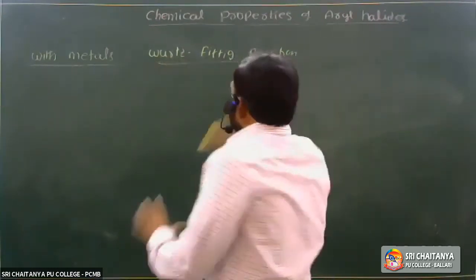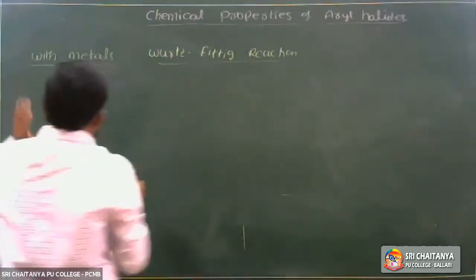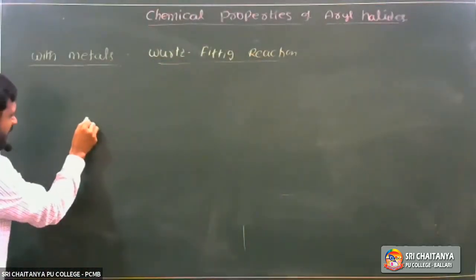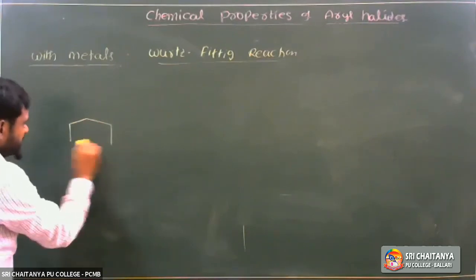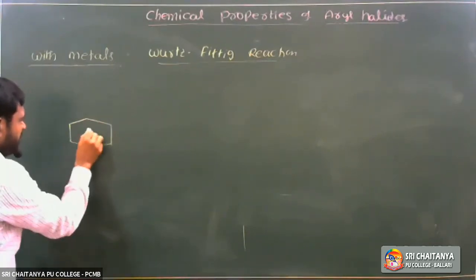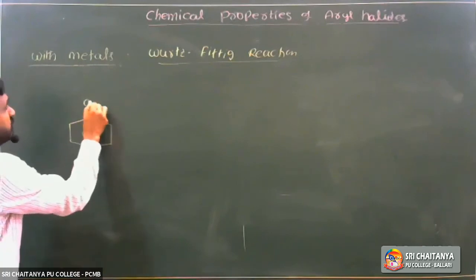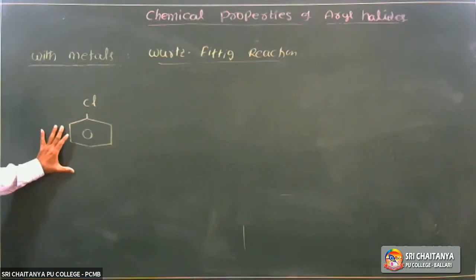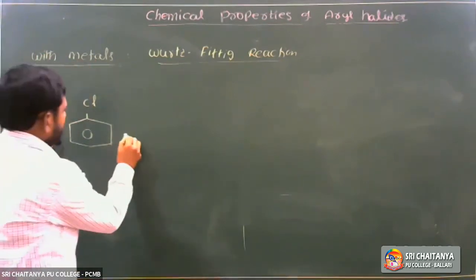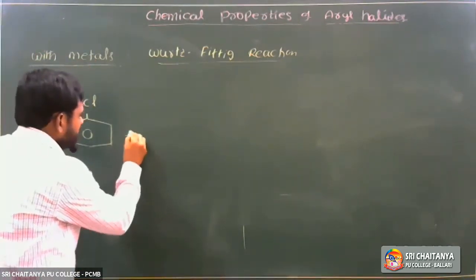Wurtz-Fittig reaction, and the second one is the Fittig reaction. So haloarenes, for example chlorobenzene. What is the Wurtz-Fittig reaction? It is very important in the public exam. So what is the Wurtz-Fittig reaction? Haloarenes treated with